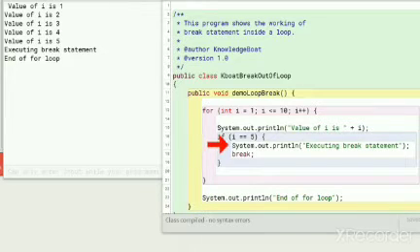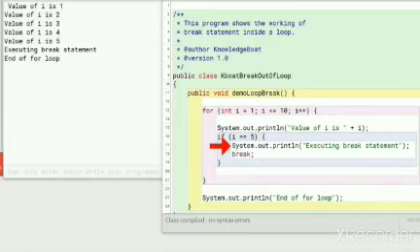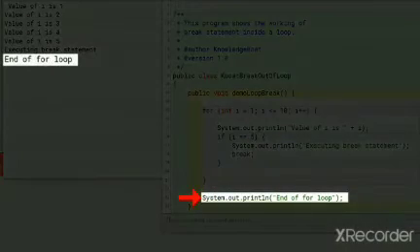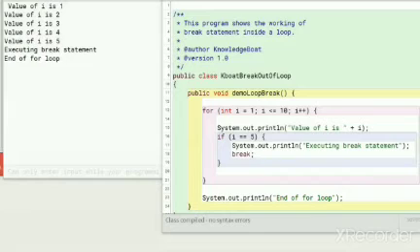Program control enters its code block. This println statement prints this output line to the console. Next, the program control comes to our break statement. Break statement transfers the program control outside the for loop to this println statement. End of for loop is printed to the console and execution of the program completes. This is how the break statement works inside the loop. It transfers the program control unconditionally outside the loop.